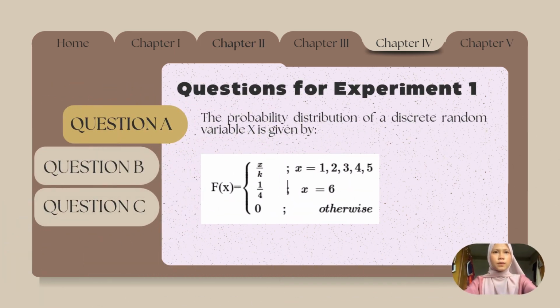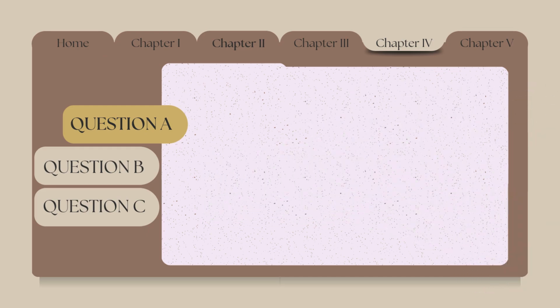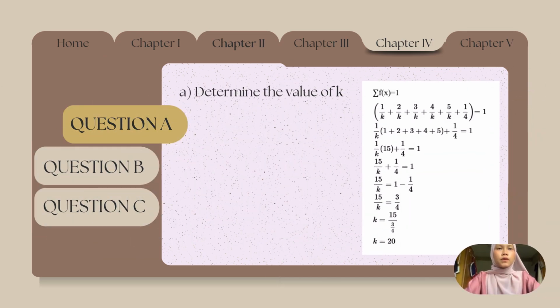Questions for experiment 1. The probability distribution of a discrete random variable X is given by f(x) equals x over k, x equal to 1, 2, 3, 4, 5; 1 over 4, x equal to 6; 0 otherwise. Question A. Determine the value of k.